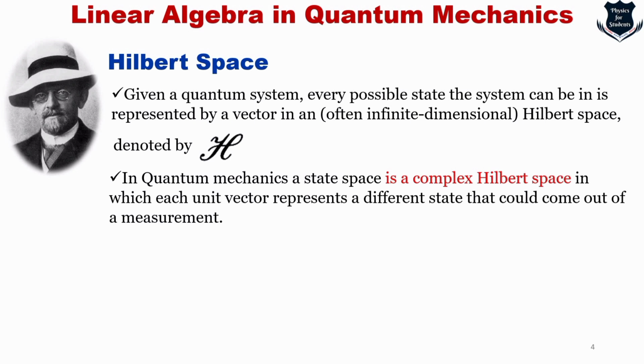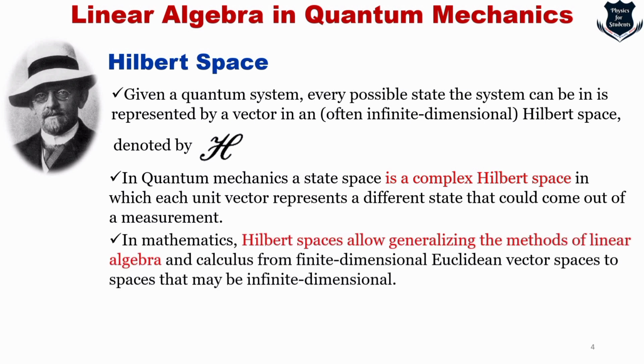Here it is mentioned that in quantum mechanics a state space is a complex Hilbert space. And what is a state space? In mathematics, Hilbert space allows generalizing the methods of linear algebra and calculus from finite dimensional Euclidean vector spaces to spaces that may be infinite dimensional. So the first definition says that given a quantum system, every possible state of the system can be represented by a vector, which can be infinite dimensional, and this is called Hilbert space.